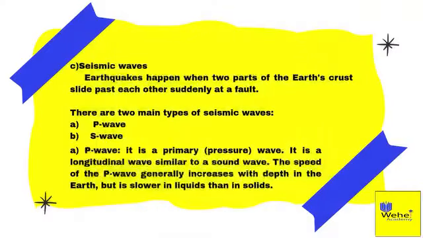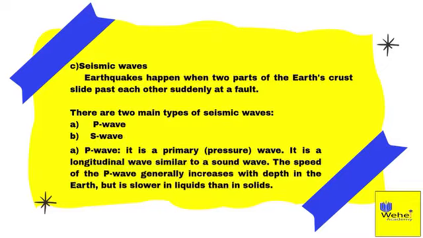C. Seismic waves. Earthquakes happen when two parts of the Earth's crust slide past each other suddenly at a fault. There are two main types of seismic waves: A. P wave and B. S wave. A. P wave. It is a primary pressure wave. It is a longitudinal wave similar to a sound wave.